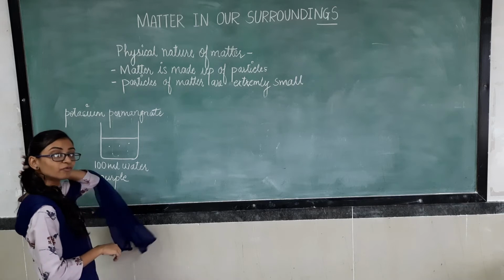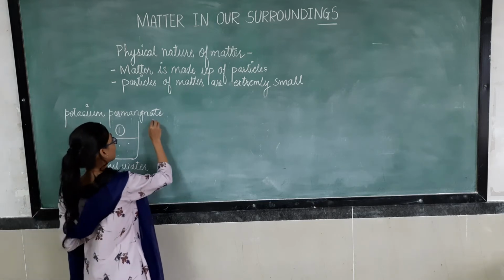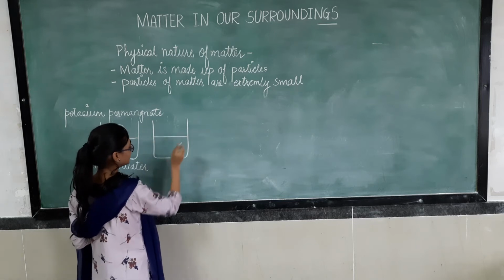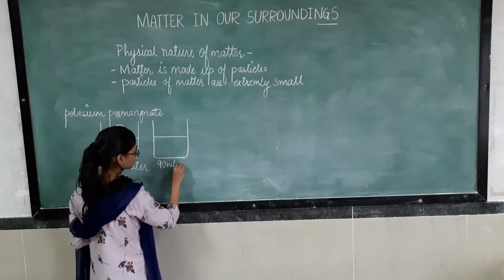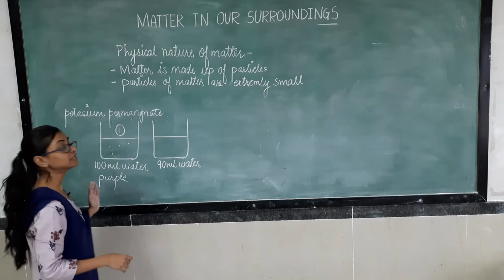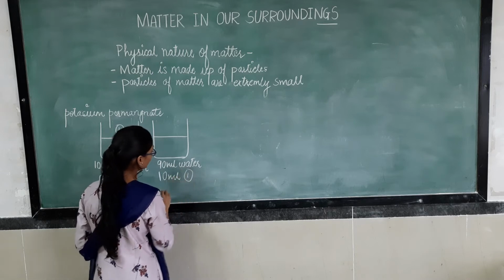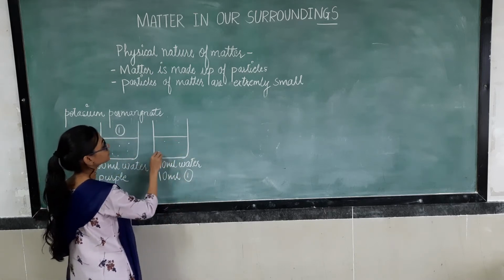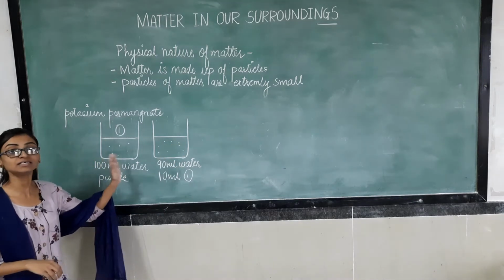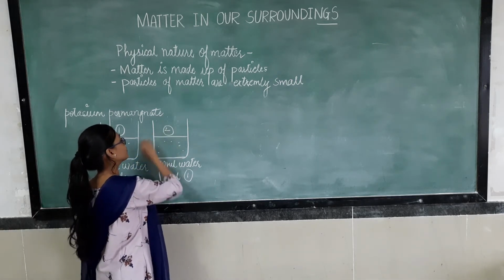So now we will name this beaker as beaker number 1. Now we will take another beaker. In this beaker we will take 90 ml of water and 10 ml of solution from beaker number 1. What will happen? Here also we get a purple colored solution, but this solution is fainter, lighter than the previous one. Name this beaker as beaker number 2.